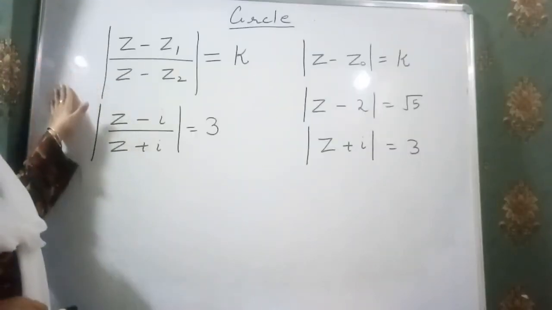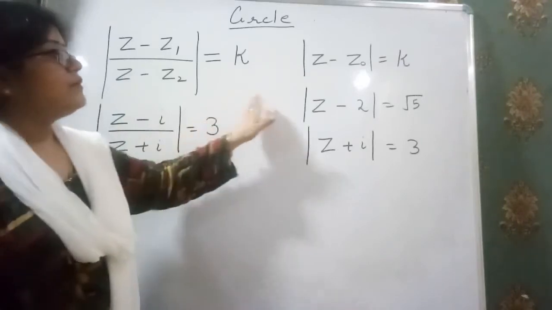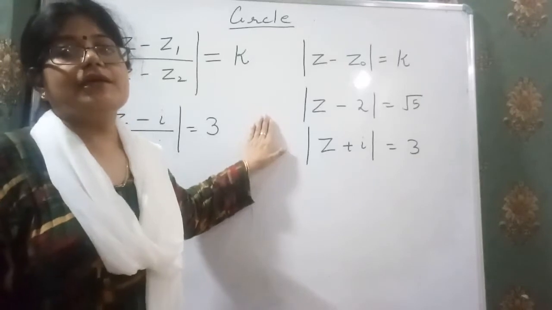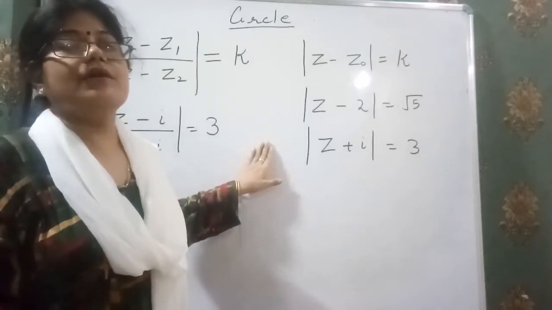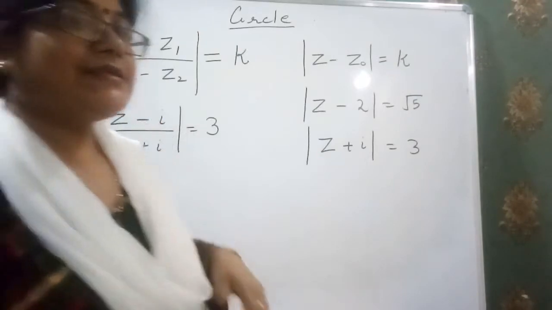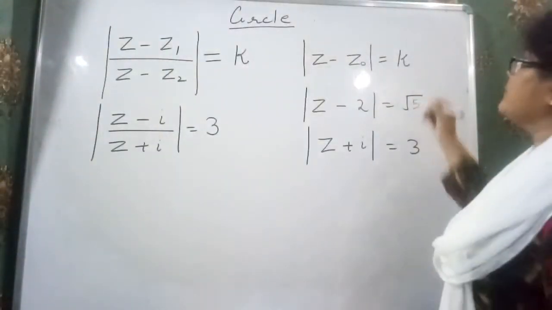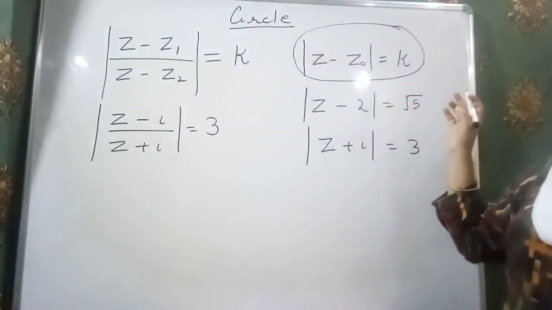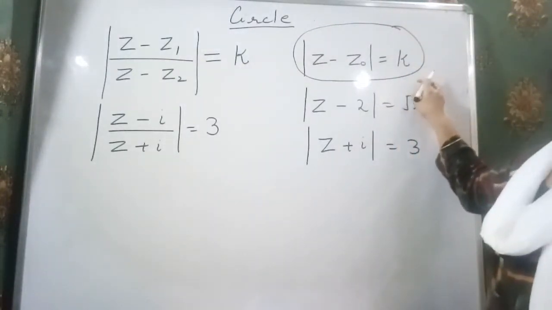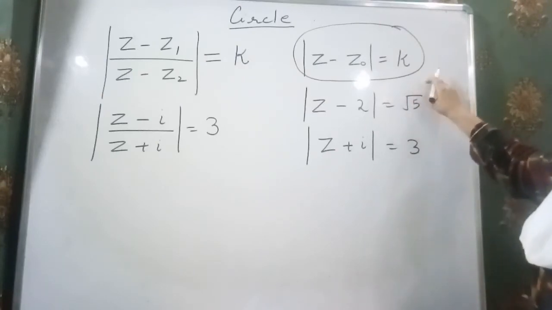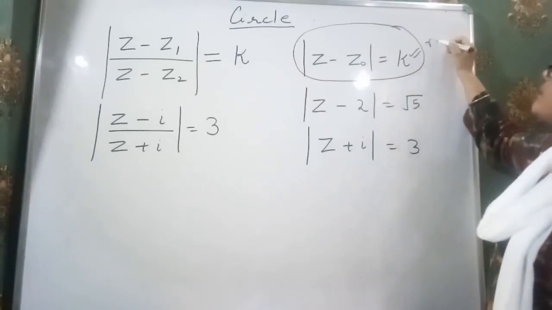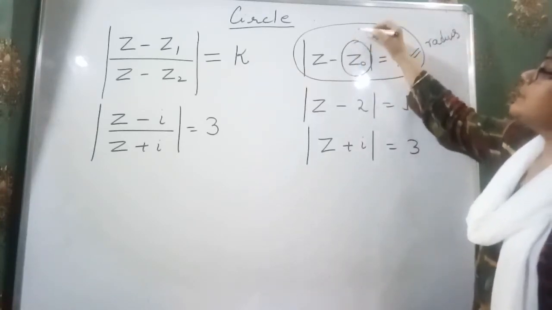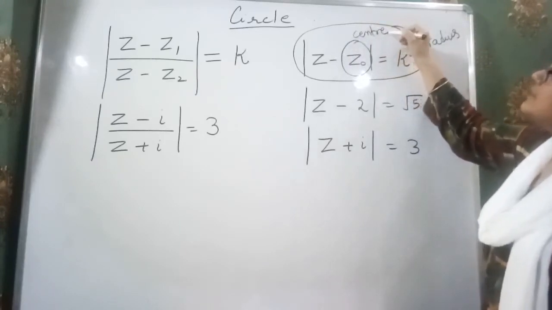Now you are seeing some results on the screen. These are the bases on which we decide whether a complex number represents a circle or not. I am taking them one by one. For example, if we have this type of format, this represents that the locus of this complex number is a circle, and in that case the value of k represents the radius of the circle, and the value of z0 represents the center of the circle.